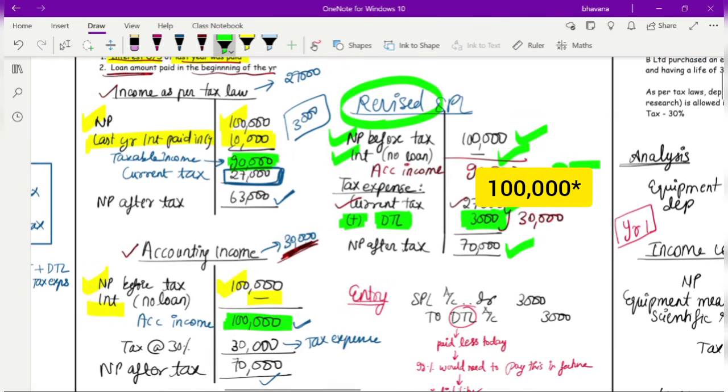Until now, I hope you have understood all the concepts. Now I'll explain all the concepts that I have taught you through this example in detail, and I'll also explain more about the deferred tax asset and deferred tax liability.